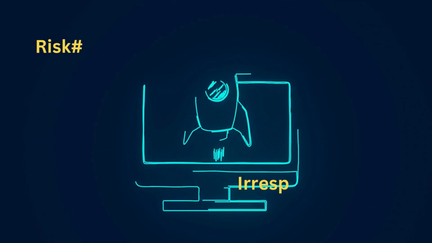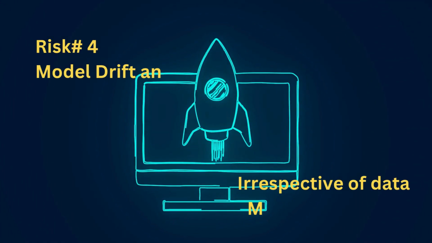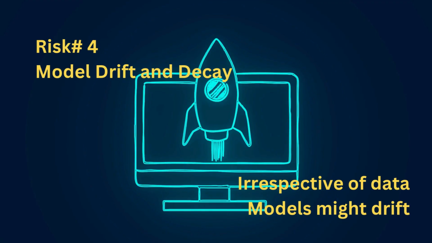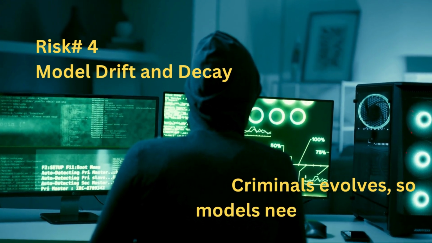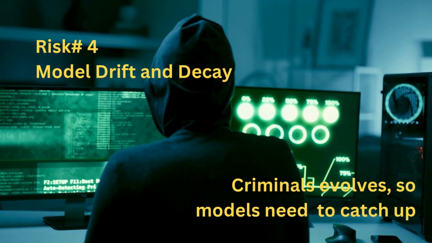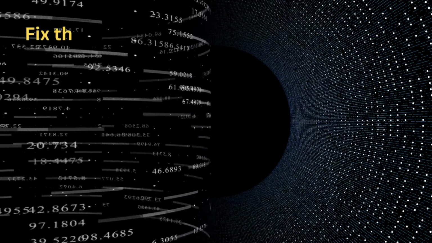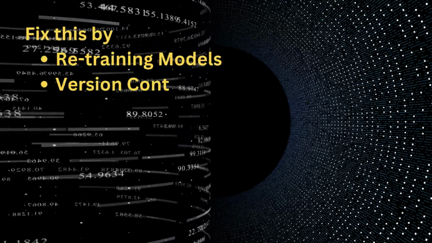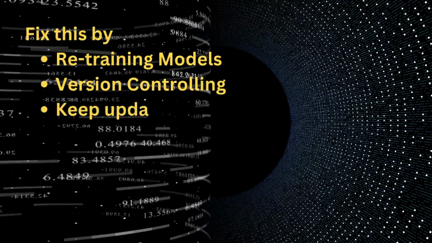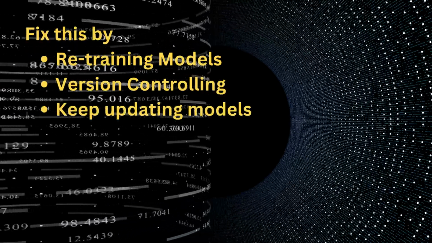Risk number four, model drift and decay. Even if your data is stable, your model may decay due to real world dynamics. Imagine a fraud detection model. Criminals evolve tactics faster than your model updates. Fix this with model retraining pipelines and version control. Treat AI like software, not art you build once and forget.